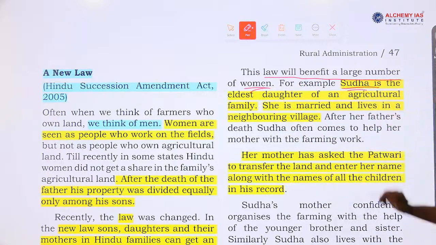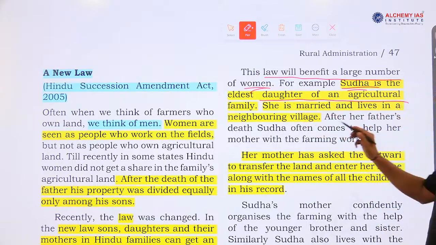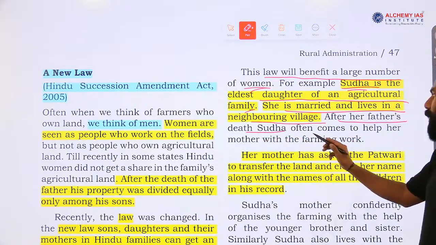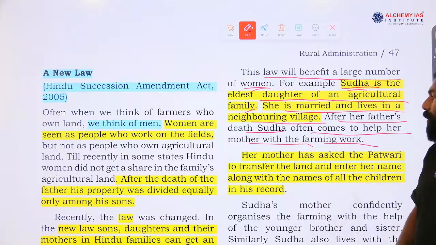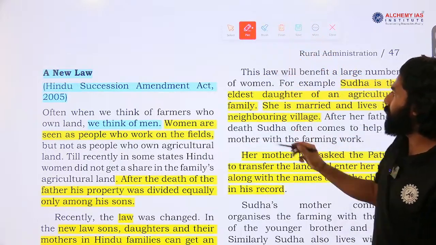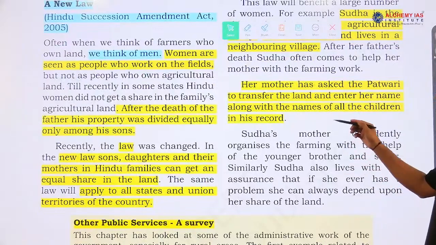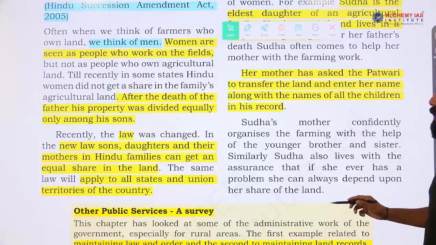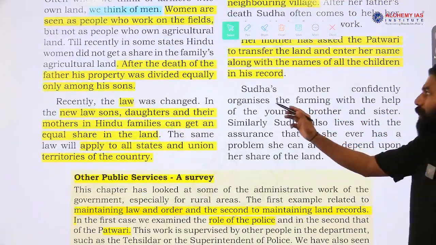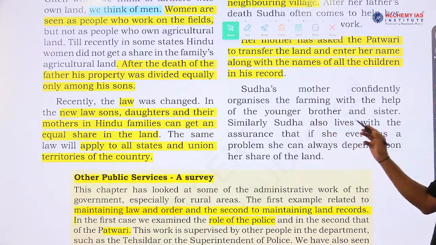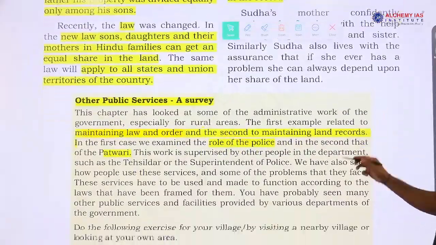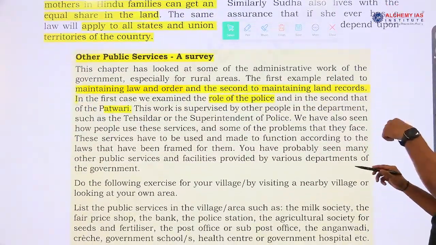For example, Sudha is the eldest daughter of an agriculture family. She is married and lives in a neighboring village. After her father's death, Sudha often comes to help her mother with the farming work. A story was given about Sudha, and her mother asked the Patwari to transfer the land and enter her name along with the names of all the children in his record. Sudha's mother confidently organized the farming with the help of the younger brother and sister. Similarly, Sudha also lives with the assurance that if she ever has a problem, she can always depend upon her share of the land.